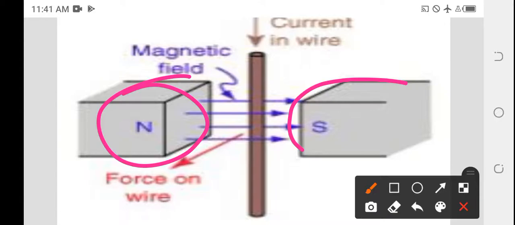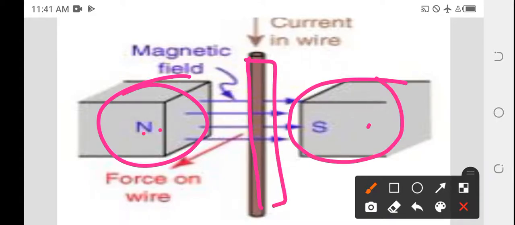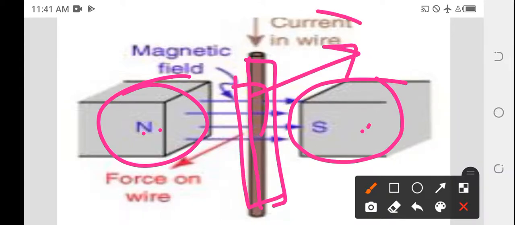Because of this force effect in this wire, current is generated, and that will be current in a wire. And the north pole and south pole components are known as the magnetic field.